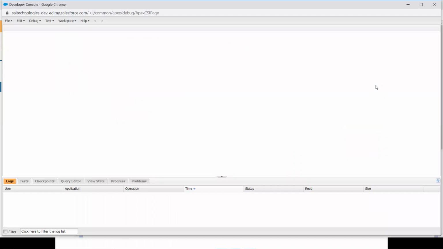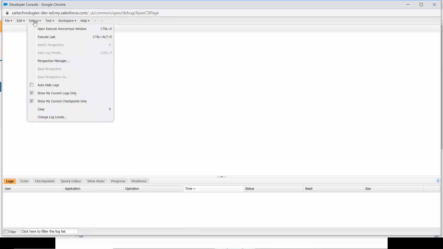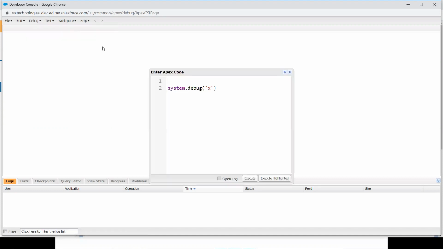We will play with all our code in this particular window. Here you can write your Apex classes. Before that, if you want to temporarily execute a couple of things, you can use the execute anonymous window. I'm going to click that. So this is the execute anonymous window.